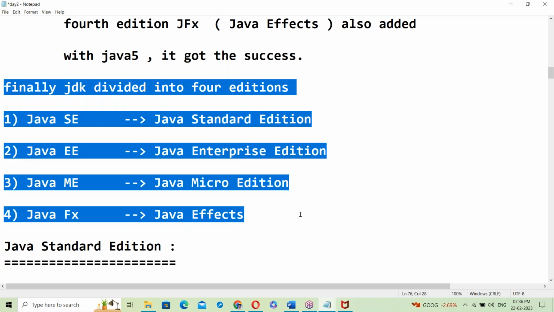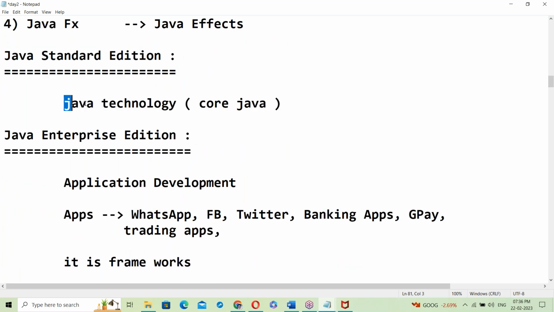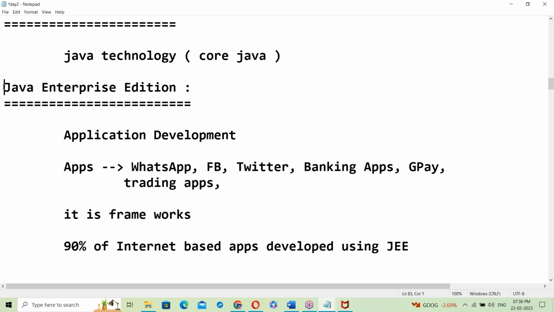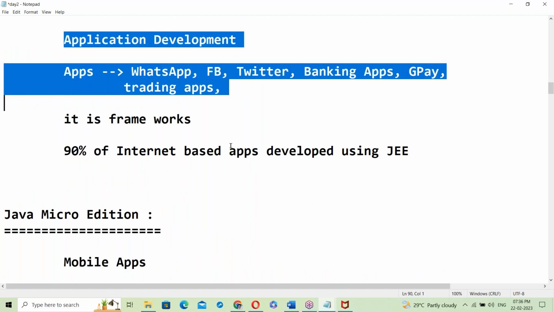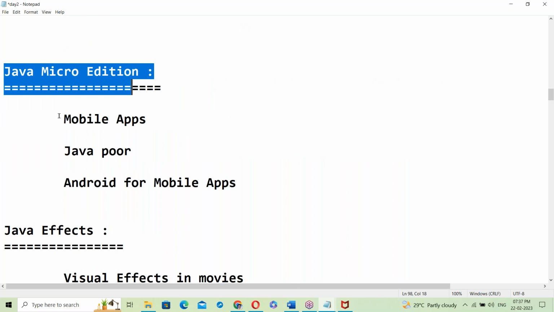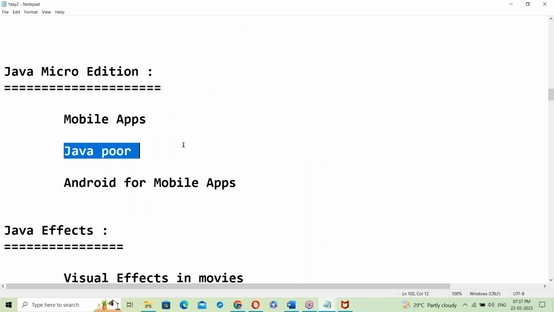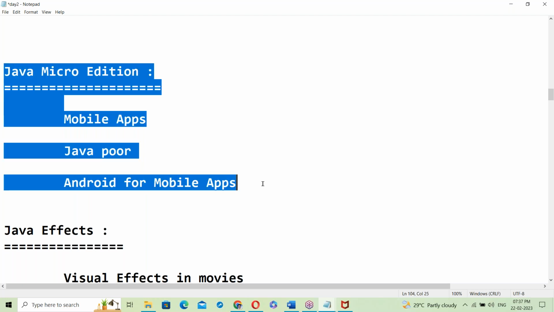So, totally 4 editions. Java Standard Edition is the Java technology. Java Enterprise Edition is the application development part; all frameworks come in this category. Micro Edition is for mobile apps, an area where Java is very poor; the industry uses Android for mobile application development.